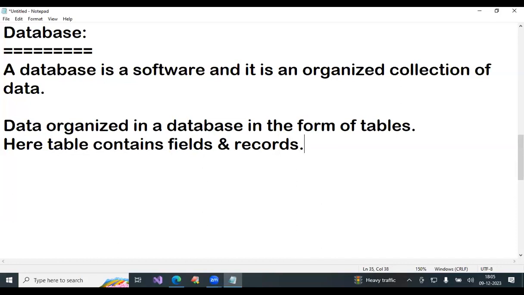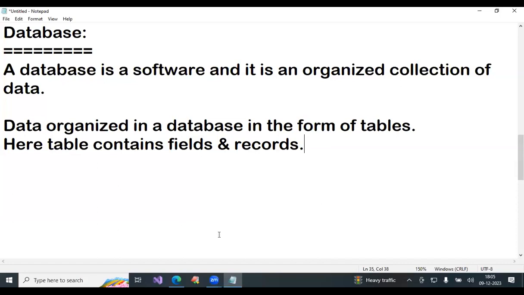If you are interacting with one program, that program can be written in any language. You are interacting, that is called an application. That application communicating with a database is called a database application. A database is nothing but one software. What does it contain? Tables. What does a table contain? Fields and records. Okay.